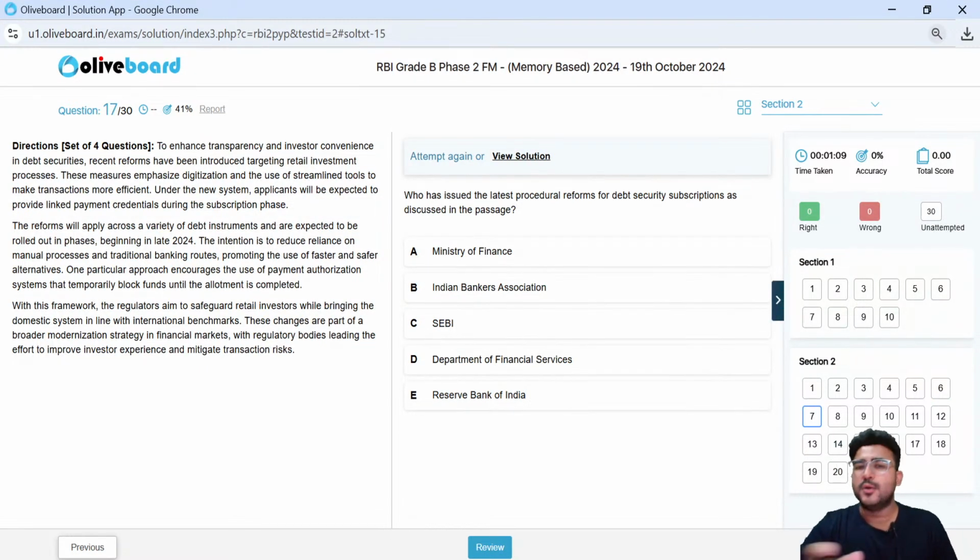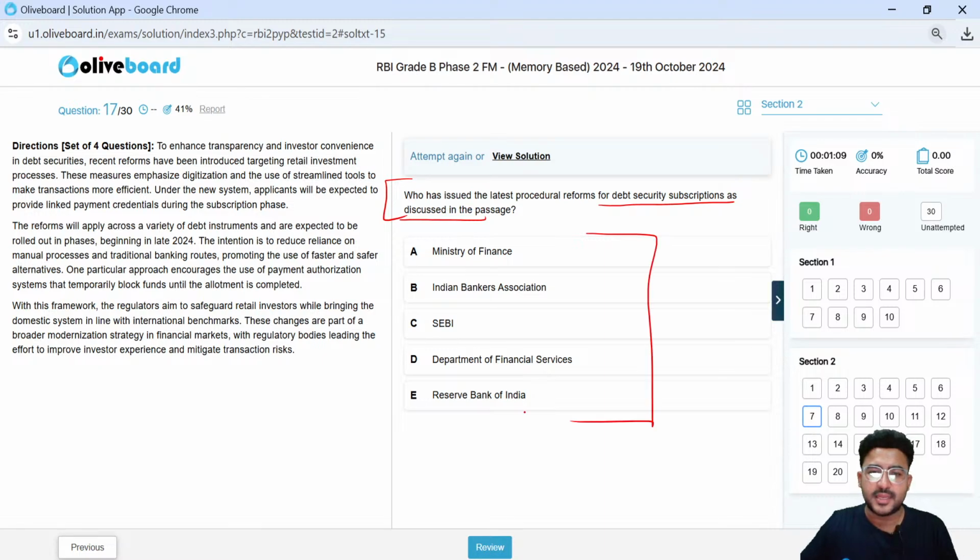Next is, who has issued the latest procedure reforms for debt security subscription as discussed in this passage? So which regulator here has issued the procedure reform related to debt security subscription as we have discussed in the passage? That's a very straight question, a very simple question. So who handles these listing related things? Who is the regulator who deals with the listing of debt securities, listing of equity securities? What do you think, guys? Let me know in the comment section quickly.